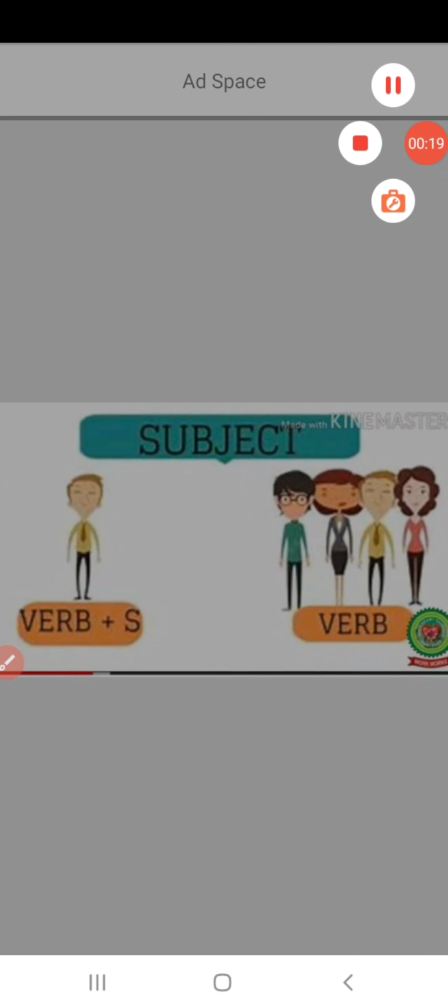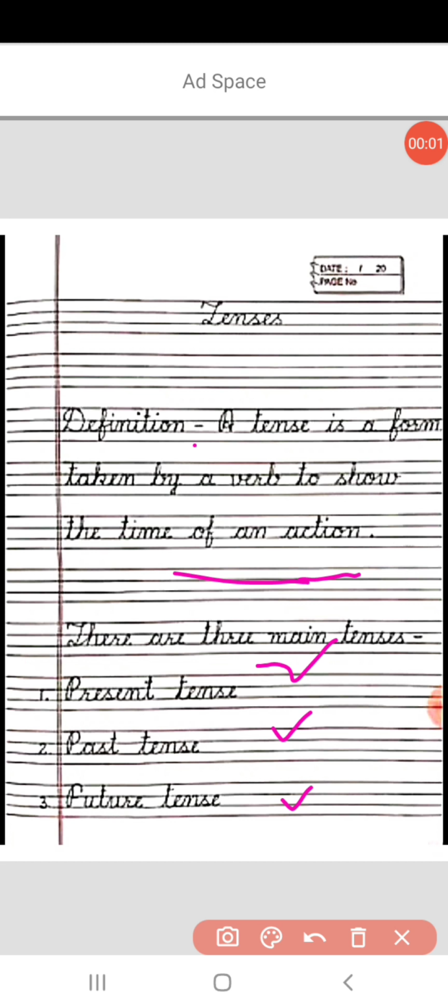We will not add s or es at the end of the verb. So, if a subject is singular, then we will add s or es at the end of the verb. If a subject is plural, then we will not add s or es at the end of the verb. The verb remains the same.